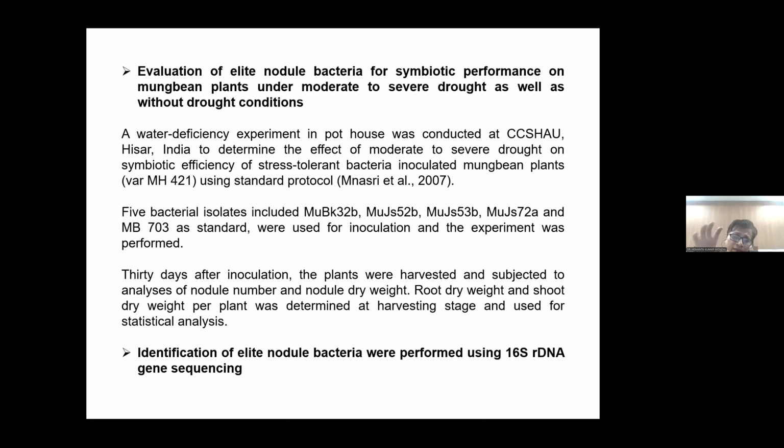We are doing this in different soil moisture regimes: 100% field capacity, where there is no drought; 50%, where we have reduced the irrigation or water content; and approximately 25% field capacity, which is severe drought.